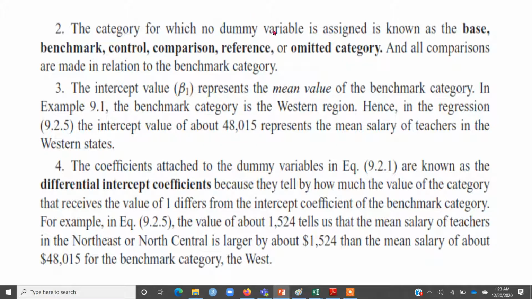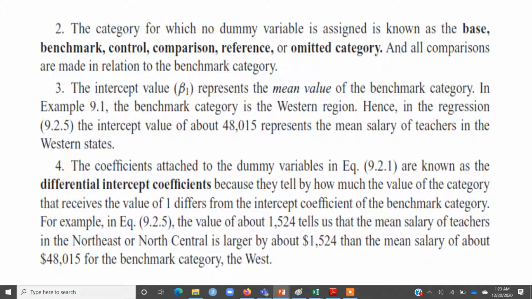The category for which no dummy variable is assigned is called the base category, or it's also sometimes called benchmark, control, comparison, reference, or the omitted category. Just like in the last example, we omitted the dummy for the west region. We did not include that dummy, so west became the omitted category or the base category.